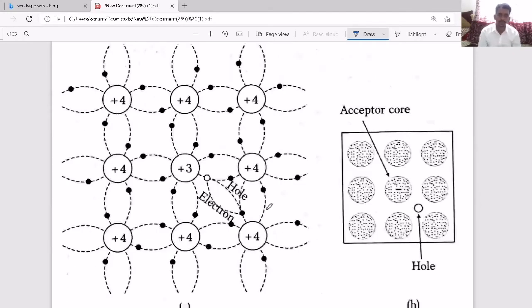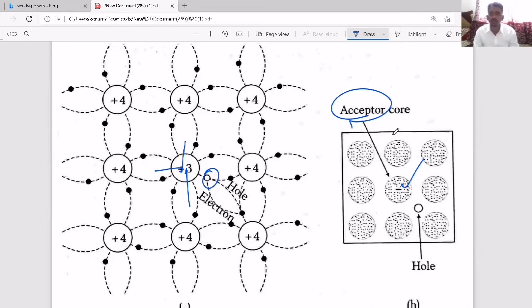So here, when we add trivalent, it can form 3 bonds, but one vacancy is created, that is called a hole. That means it is ready to accept an electron. That's why it becomes an acceptor. That means it will become negatively charged, since it is ready to accept the electron. That is what we represent. That's why we call it an acceptor.